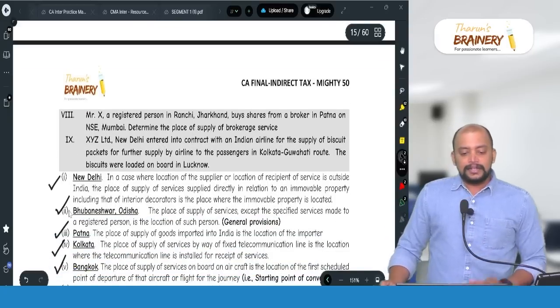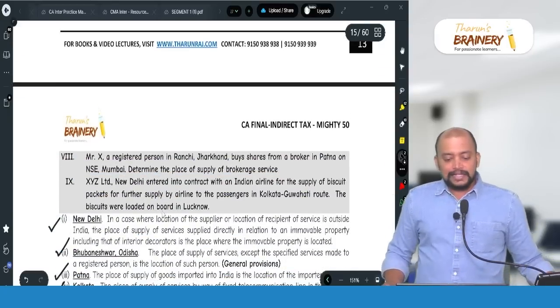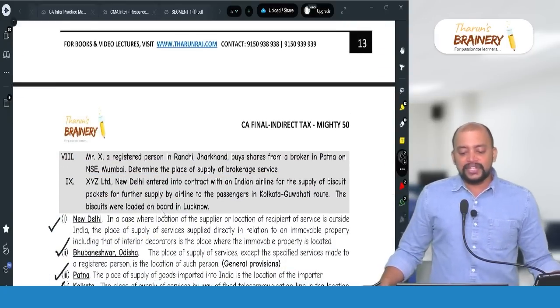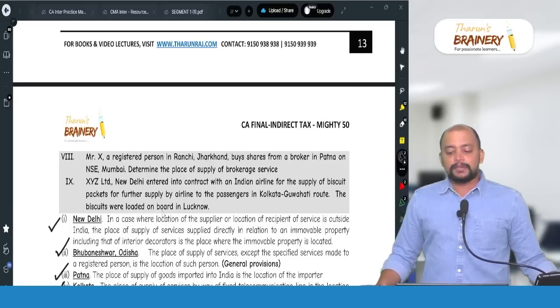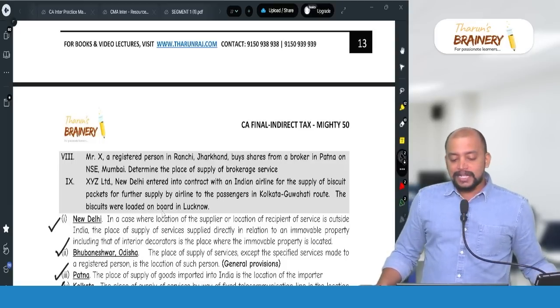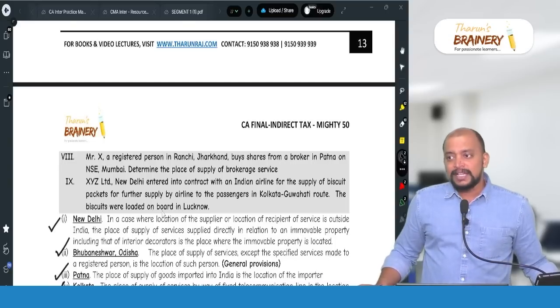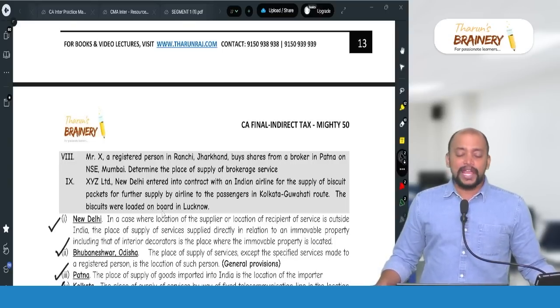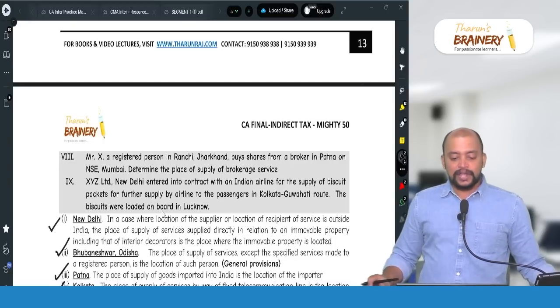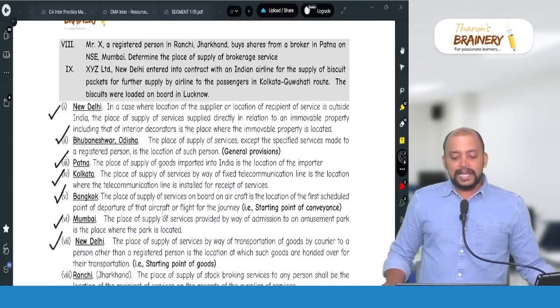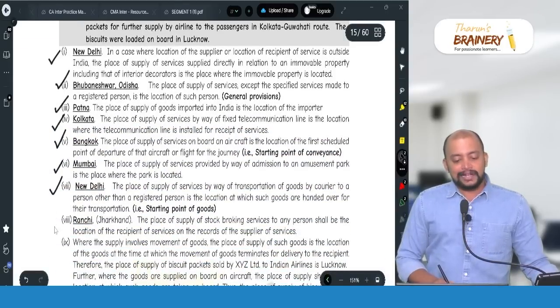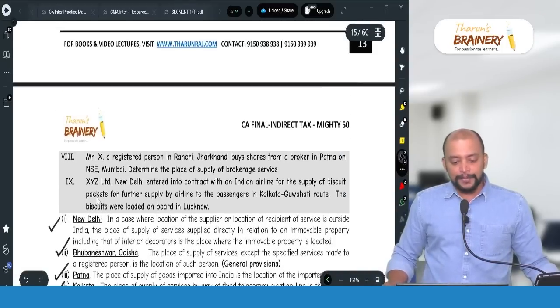Then 8. Mr. X, a registered person in Ranchi, Jharkhand, buys shares from a broker in Patna on NSE Mumbai. Determine the place of supply of brokerage service. Intermediary services under section 12 is general provisions. That is location of recipient. What is the location of recipient? Jharkhand. So Ranchi, Jharkhand, that will be taken as the place of supply.